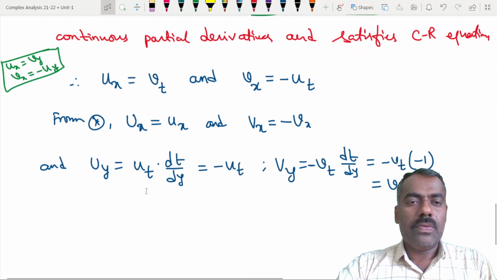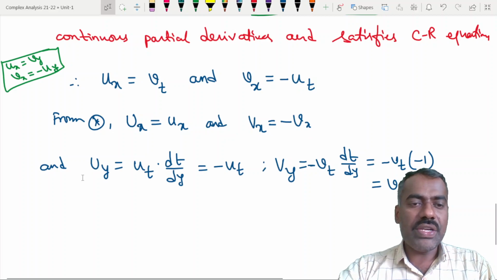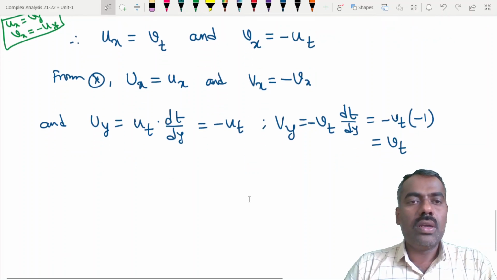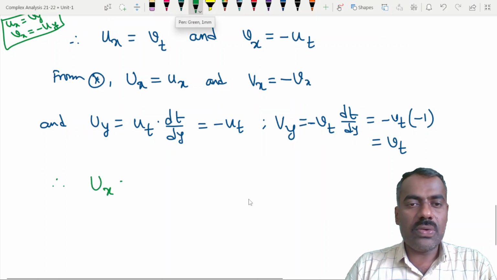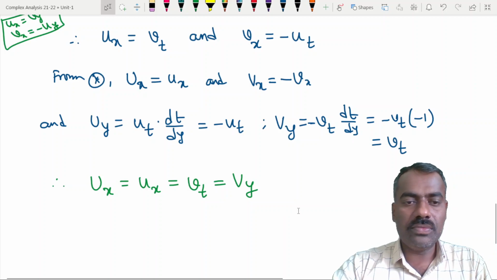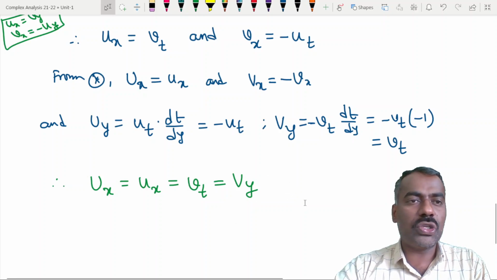Now Ux is equal to small ux, Vx is equal to minus small vx, and Uy is equal to minus ut. That you can write as what? Our idea is we want to show that capital Ux is equal to small ux, but small ux is the same as small vt, but small vt is the same as capital Vy. Is that clear? Yes or no? So small ux is equal to capital Vy, we have shown.